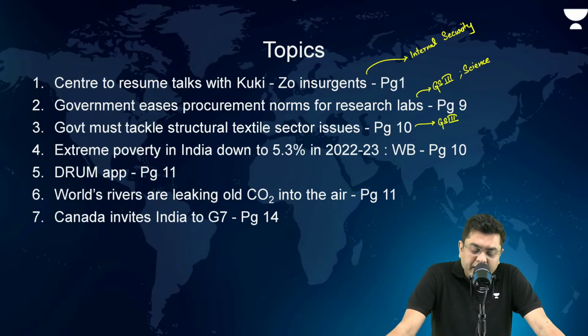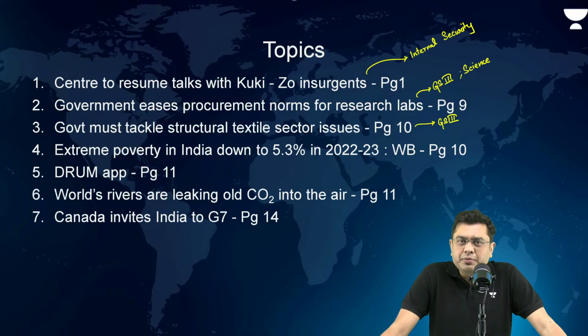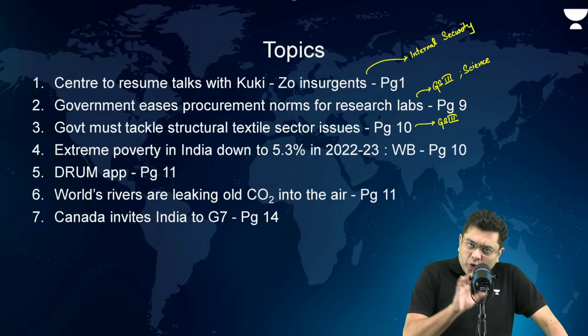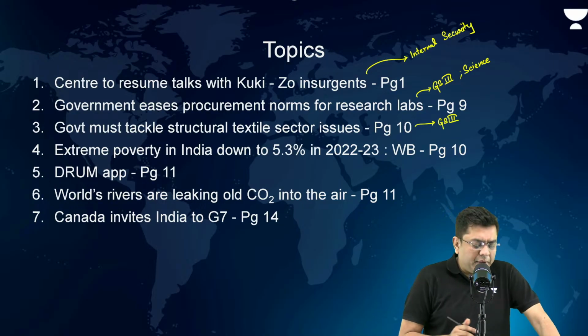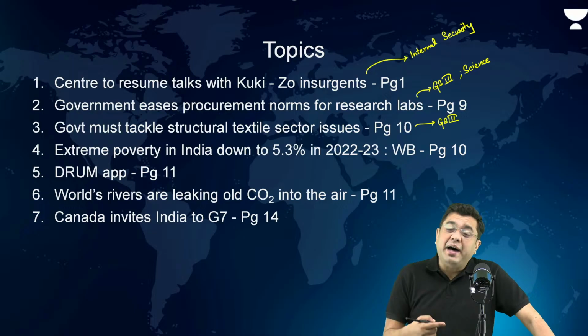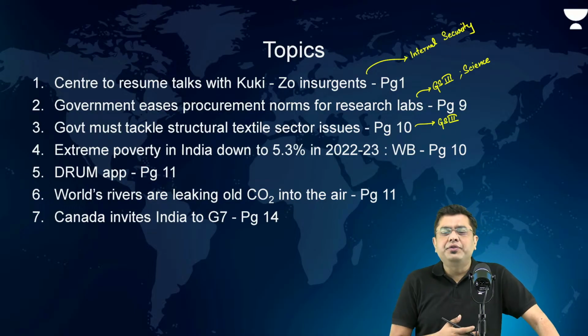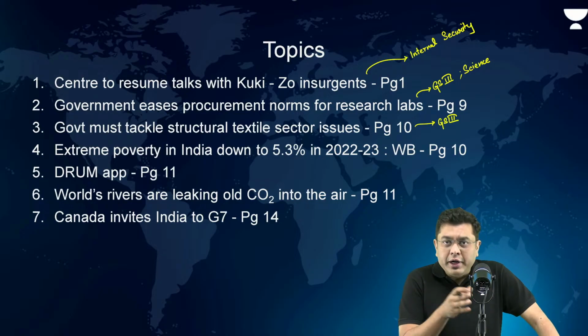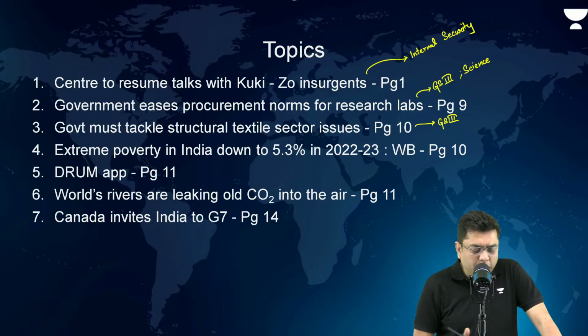Extreme poverty in India down to 5.3% in 22-23. That is a statement issued by the World Bank. So the population suffering from extreme poverty has come down by a large margin. This is relevant only from the prelims perspective. Now, a Drum app has been created by researchers at IIT in order to give you an ideal pathway to reduce your exposure to pollution. So, what is that Drum app? Again, relevant only for your prelims.